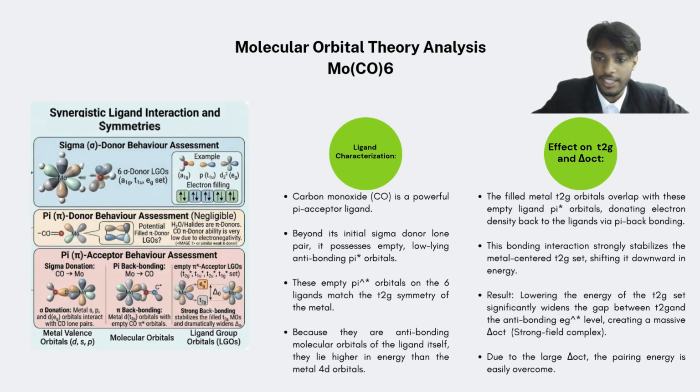So finally, the ligand characterization of molybdenum. Carbon monoxide is a powerful pi acceptor ligand. Beyond its initial sigma donor lone pair, it possesses empty, low-lying antibonding pi orbitals.